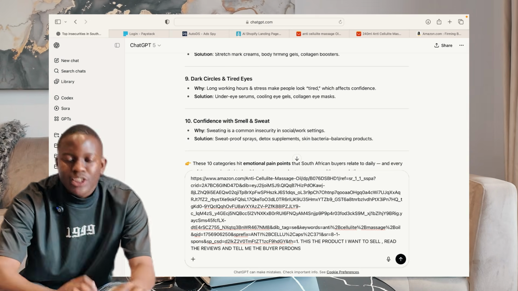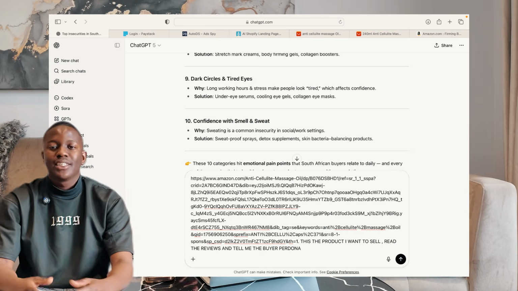So before I jump into it, I kind of want to tell you what this is. Usually when a lot of people are buying certain products and they're trending, once you get in the comment section, the people that are buying it are the people that are going to be in the reviews. So those people are going to tell you who they are. So you just simply tell ChatGPT to look at the reviews. Once you get the reviews, you actually understand who you're selling to. And once you understand who you're selling to, you can then build a buyer persona. You actually know exactly how to trigger them and all of that. And remember, stay with me, section 3, we're talking about ads.